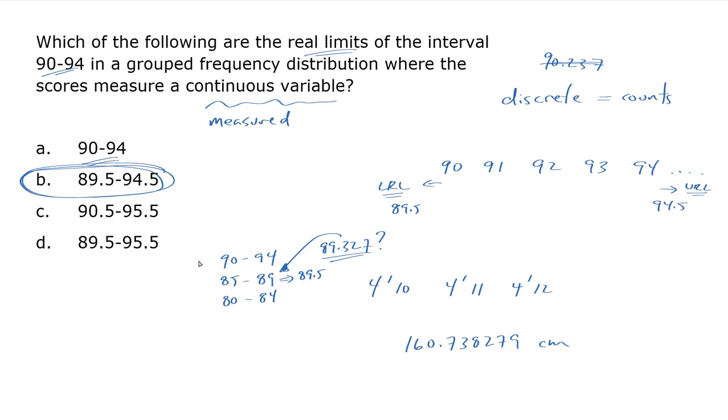Also, just to be careful here, this one starts a half step below. This is also 89.5. So what if you got a value of exactly 89.5? Well, in that case, we go up to, but not including 89.5 here. 89.5 is included here. So if you do land exactly on the boundary, then you go to the next category up. But in our case, we just needed to know what are the real limits for an interval 90 to 94. So you go a half step below and a half step above. That gives us 89.5 to 94.5.